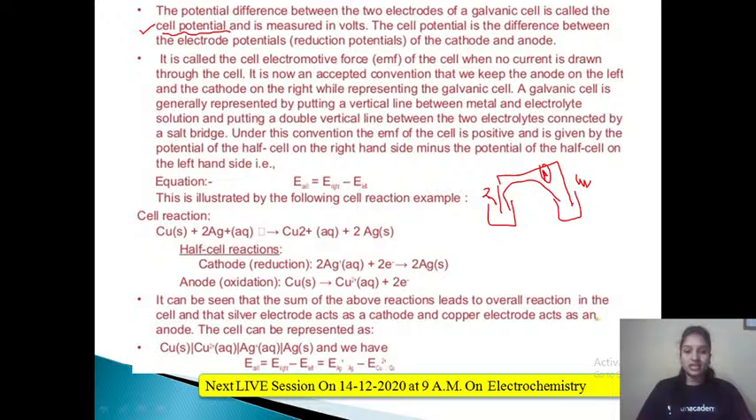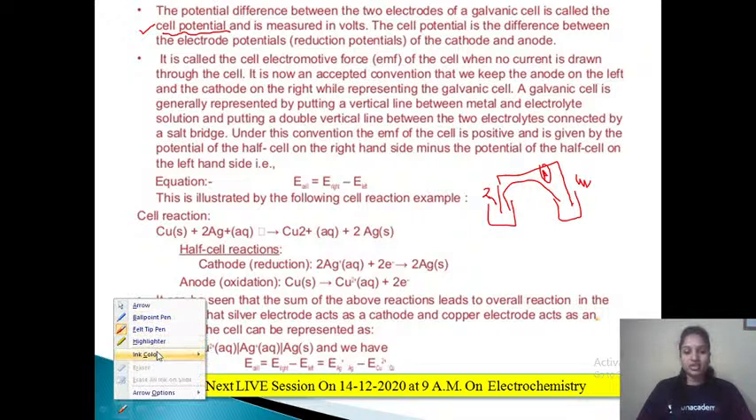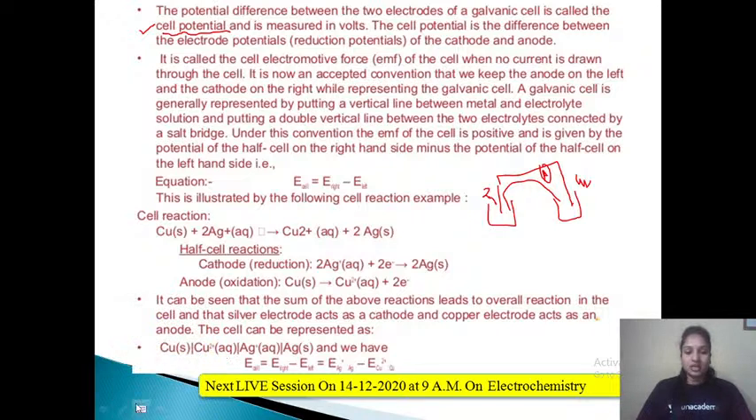So you can write this formula in three different forms. E cell is equal to E right minus E left, or E cathode minus E anode, or E reduction minus E oxidation, right? So these are the three different formulas you can remember to solve certain problems that we are going to take up. Okay, now let us just consider one example. This is a cell reaction: Cu + 2Ag+ gives Cu2+ + 2Ag.